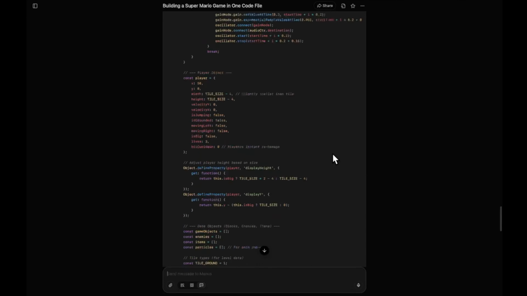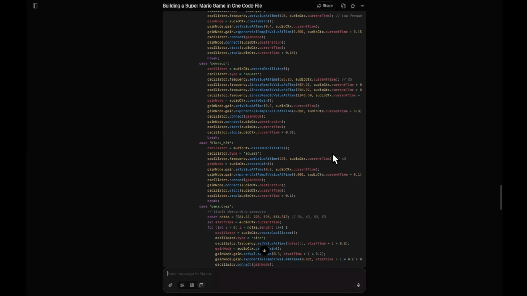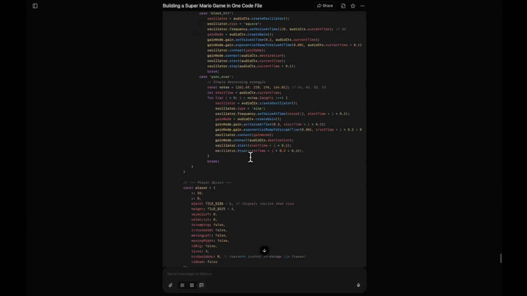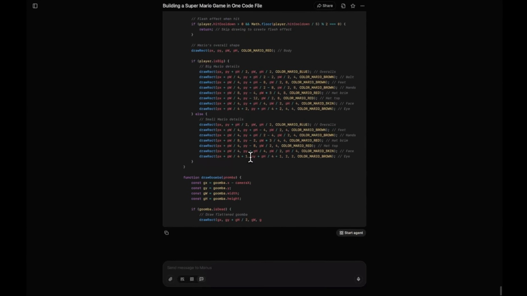Let's see. So now you can see again it has actually tried to give us a very long code, but it got stuck in the middle. So now we'll have to actually ask it to give us the complete code. I have actually tried multiple times and it was not able to give me a complete code. Let's move on to the next question.